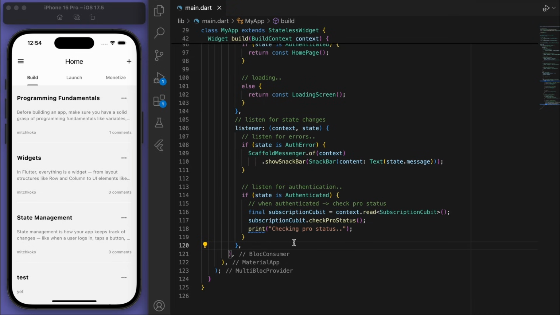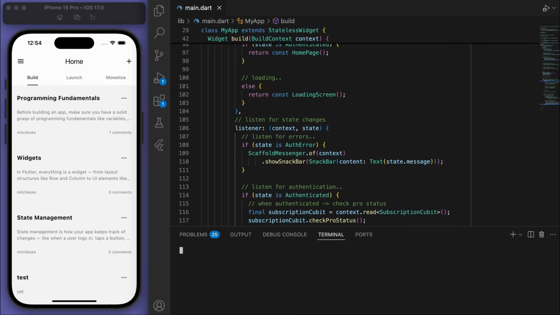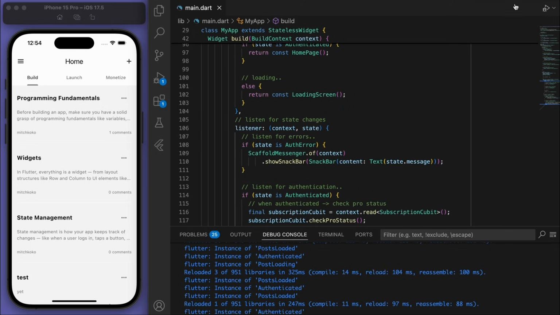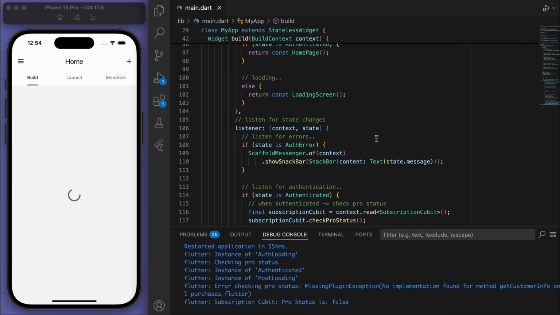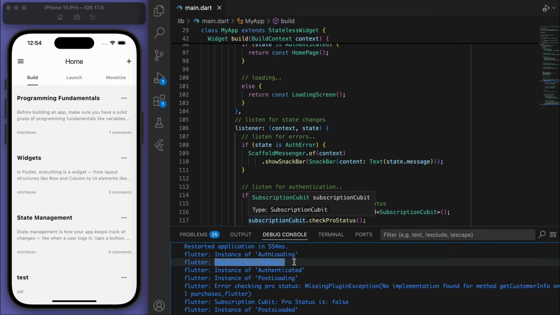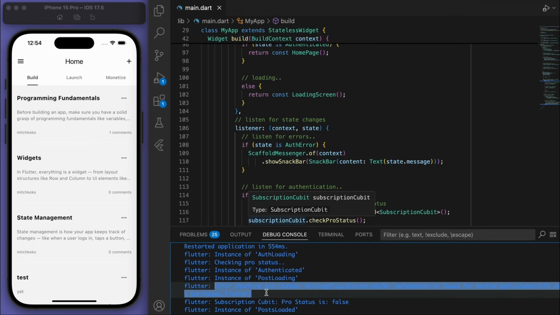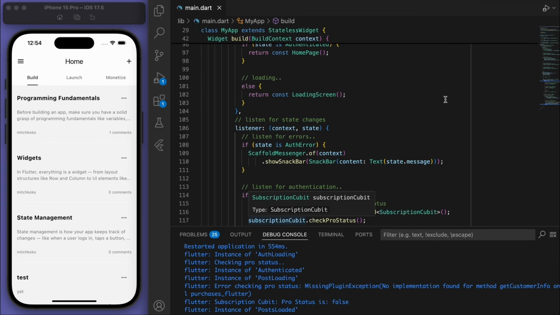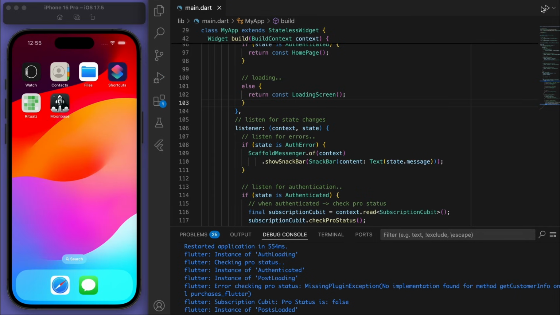So if I open up my debug console and I just refresh this, you can see these things that it's printing out help us know what's actually happening in the different states of the app. And it looks like we have an error here. So error checking pro status. It's missing the plug-in exception for that particular package. Oh, yeah. So since we included a new package, let's kill the app and rebuild it.